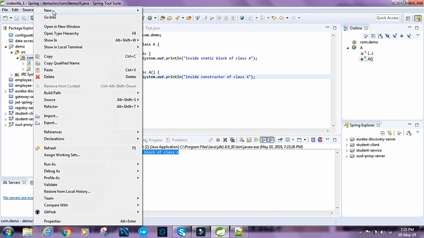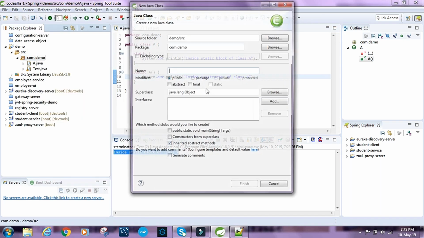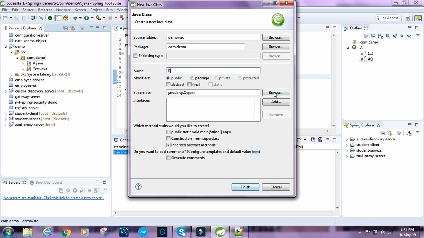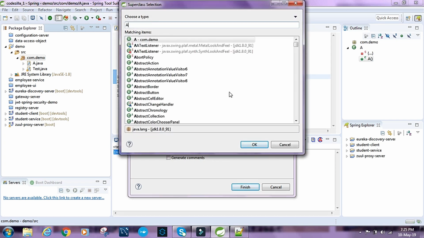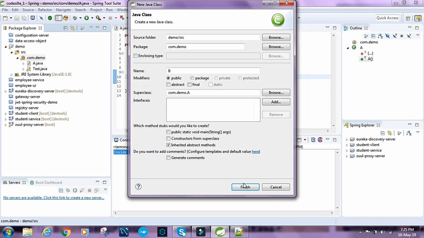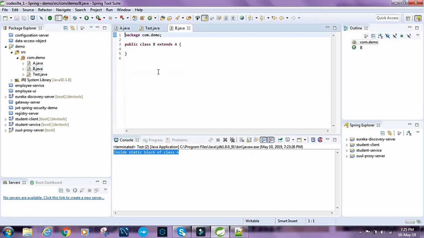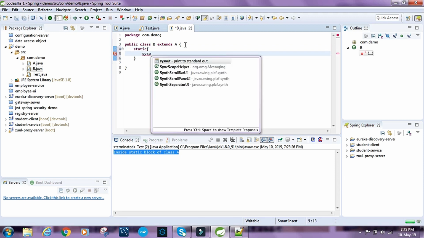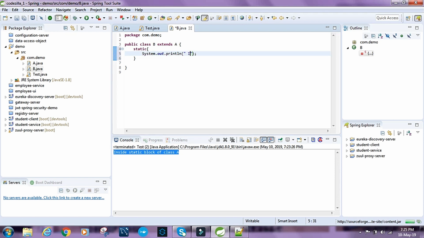Right, so let's create another class and call it B, and let's extend A in this class. Click on finish, and let's have another static block inside this class, and let's print "Inside static block of class B".